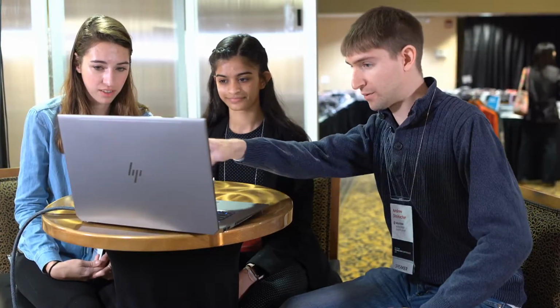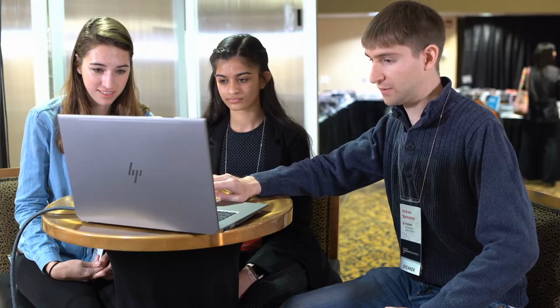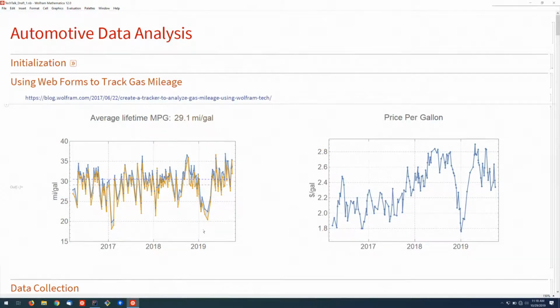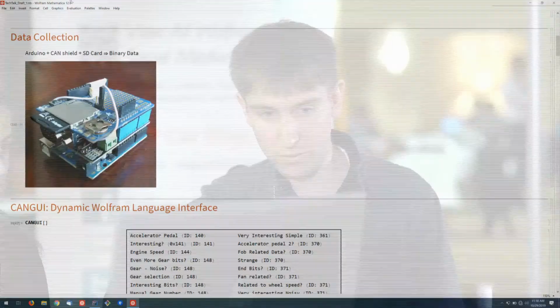So do you have more examples down here? Yeah, so I keep track of the price and where they are and that kind of stuff, and this is kind of nice because it's nice and fine-grained, and it's fairly low-tech in some sense because you can just put it into a web form. But I knew that that display that was in my car was keeping track of much more information than that, and I really wondered, how am I going to get to that information, because I really want that. I want to know on a per-trip basis. So I did a bunch of research, and I built a little circuit here with an Arduino.